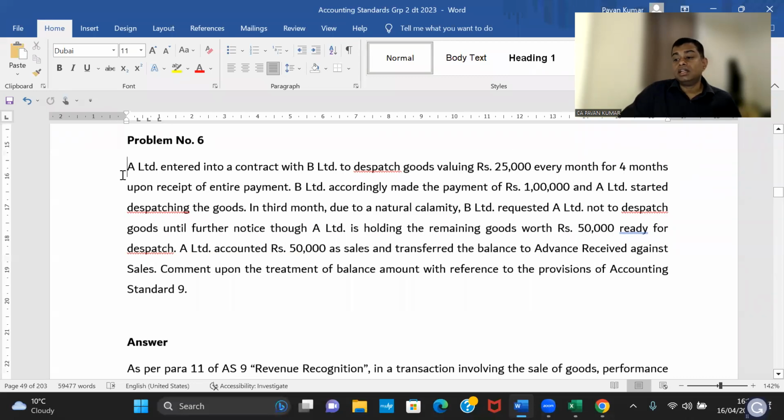This one, problem number 6. Three times the same question is asked. So can someone read this question, please?